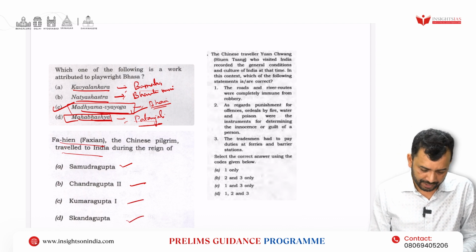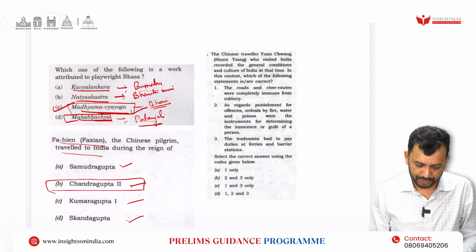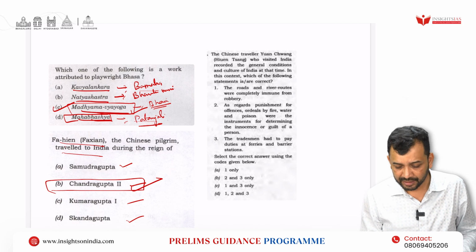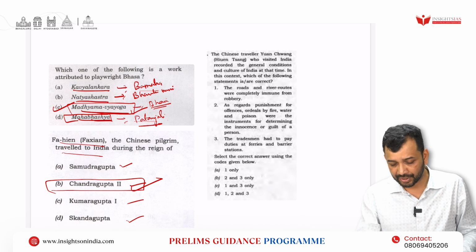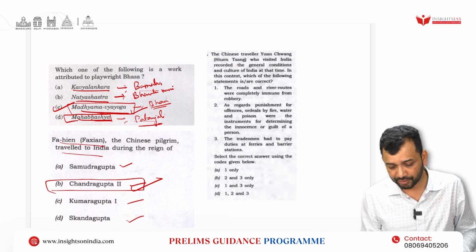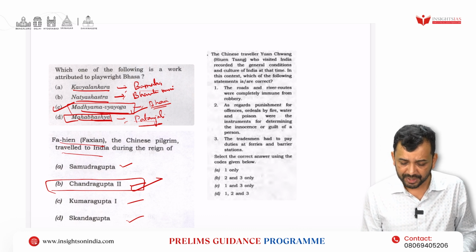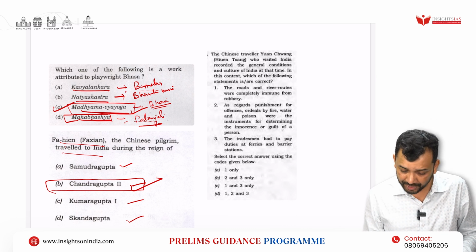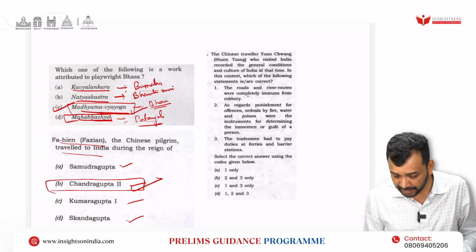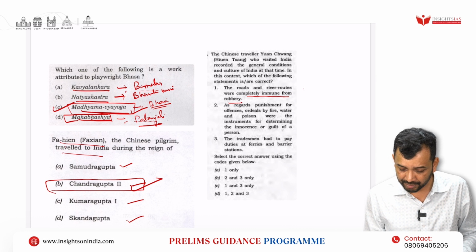Then Fahien, the Chinese pilgrim, traveled to India during the reign of Samudragupta, Chandragupta II, Kumaragupta I, or Skandagupta, and the answer is Chandragupta II, right? Then the Chinese traveler Huien Tsang recorded the general condition and culture of India at that point of time. In this context, which of the following statements are correct? The roads and river routes were completely immune from robbery, is something he has told.